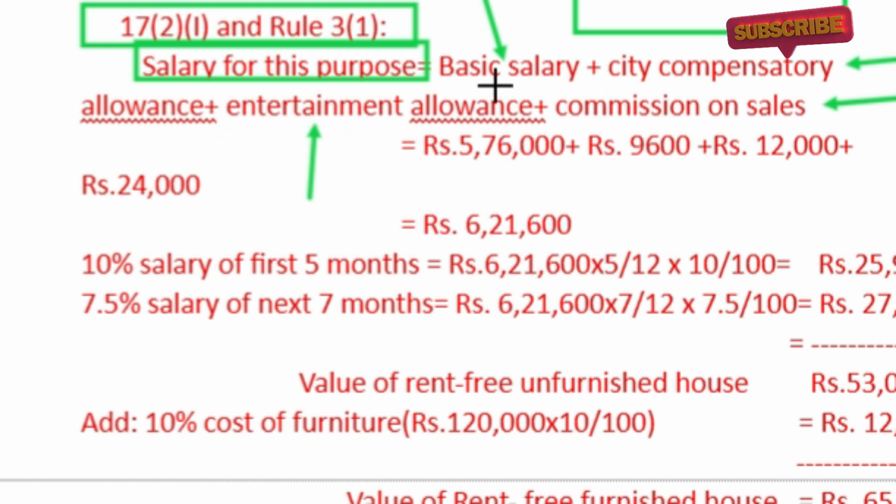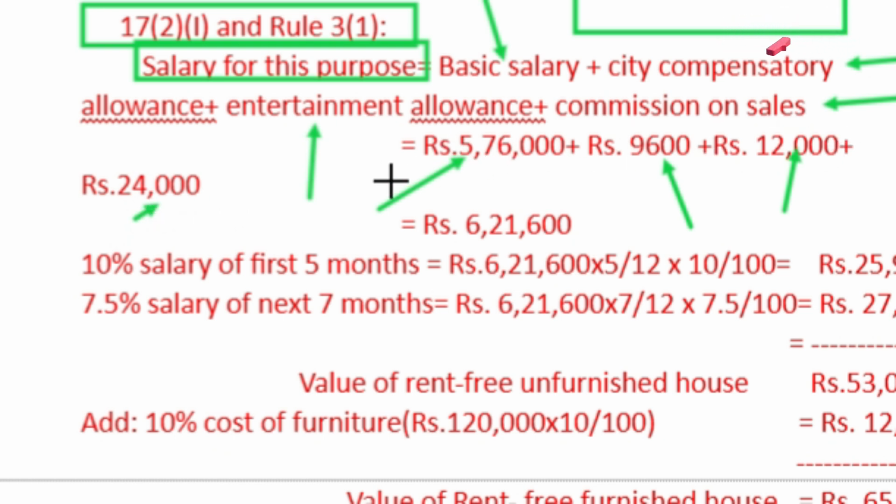Substituting the value of salary for this purpose, the total basic salary as given in the question is 5,76,000, city compensatory allowance 9,600, entertainment allowance 12,000, commission on sales 24,000. So when we aggregate, the total value is 6,21,600. And since the population given in the question is 20 lakh, for the computation of rent